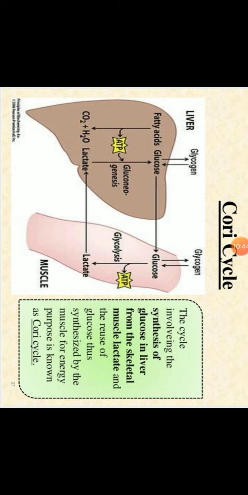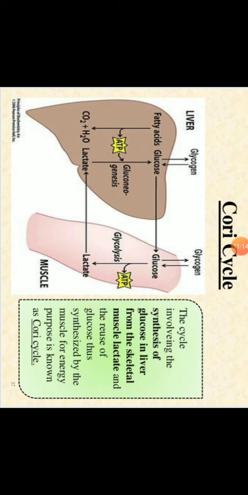By glycolysis, how many ATP are formed? 2 ATP, or during the anaerobic condition 8 ATP molecules are formed, and that energy is utilized for your exercise in anaerobic condition. So this is known as the Cori cycle. Where does it happen? It happens in the liver. When does it happen? During vigorous exercise, an anaerobic condition is developed due to the lack of oxygen in our body.